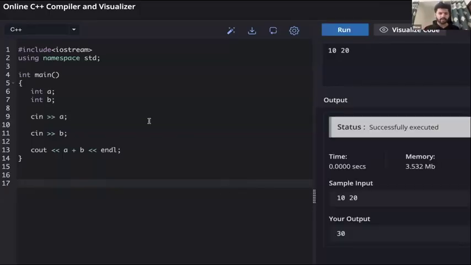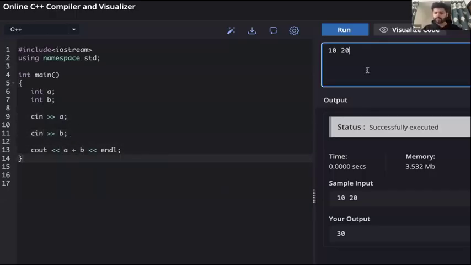So let's read the code line by line. A variable A has been created, a variable B has been created. Now we take the input of A. From here we get 10. We take the input of B, we get this 20. So now at this point A will be 10 and B will be 20. If we add them, we will get 30.